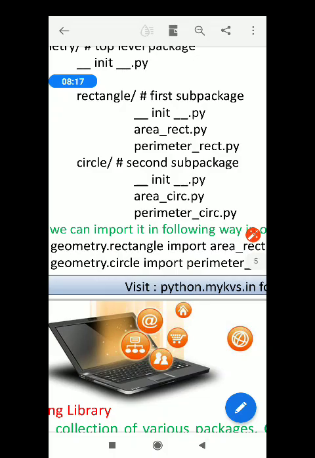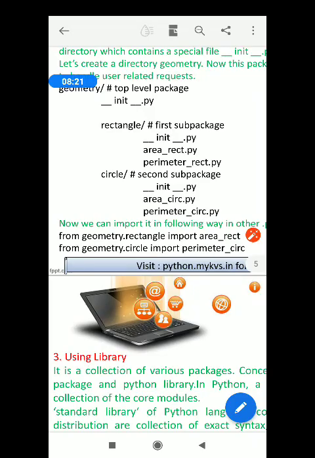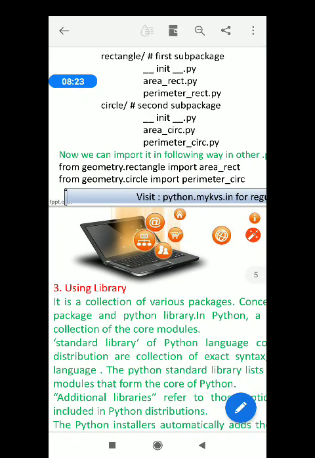Then only will the whole thing work. These two import statements will run successfully once you have already executed the previous ones properly. Okay, so this is the way we can go through the packages.